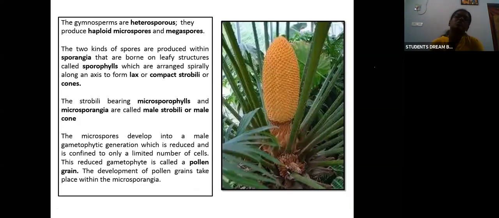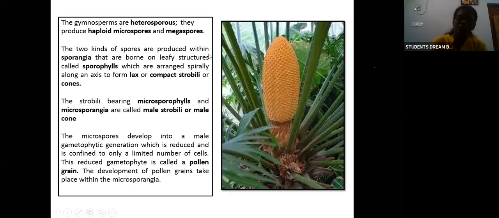Okay, so the gymnosperms are heterosporous. So what is heterosporous? The spores will be of different types. It is known as heterosporous. They produce haploid microspores and megaspores. So they produce microspores and megaspores, based on the size, microspore and megaspore.